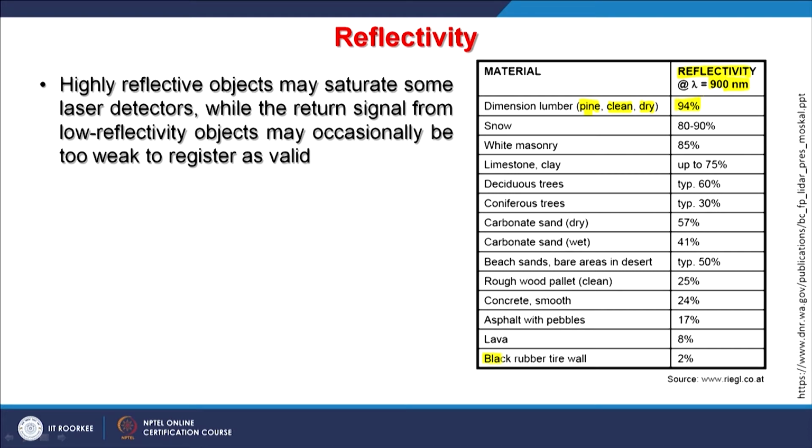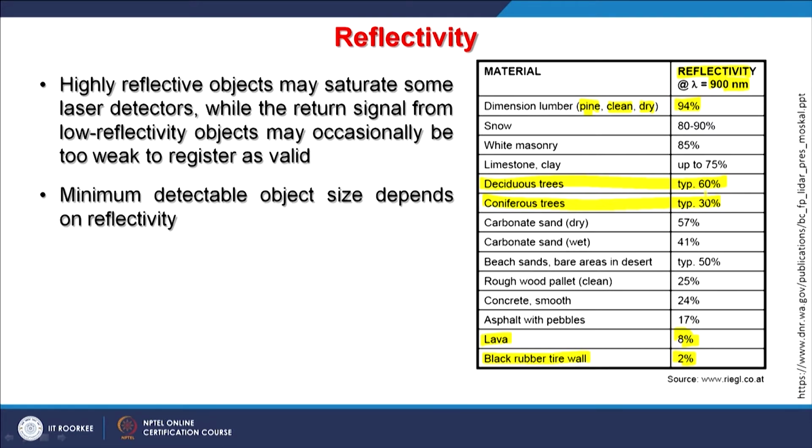If you have a black rubber tire wall, then the reflectivity is 2%. If you have volcano lava, maybe 8%. And deciduous trees will have a different reflectivity. Coniferous trees will have a completely different reflectivity. So based on the reflectivity, one can also detect different objects.